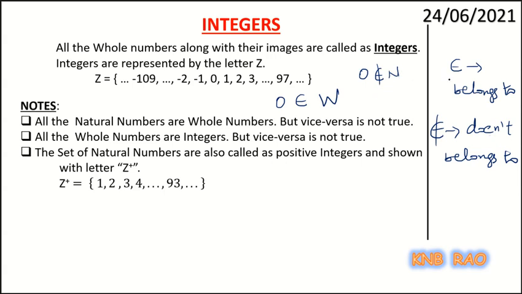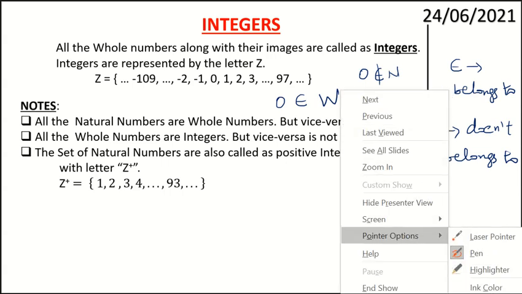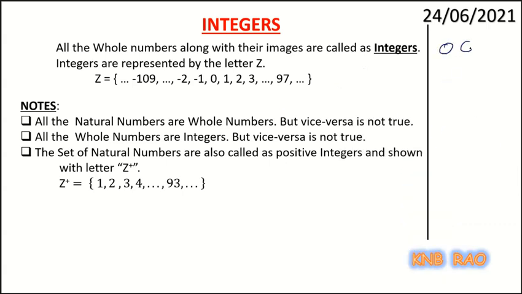Now, with this explanation, does 0 belong to positive integers? So 0 doesn't belong to positive integers. Why? Because 0 is not a positive integer, and 0 doesn't belong to negative integers also. Where do we get 0 then? Remember, it's a separate one. So integers are subdivided into positive integers, negative integers, and one number, that is 0, which doesn't belong to any of them. It's a separate fellow.